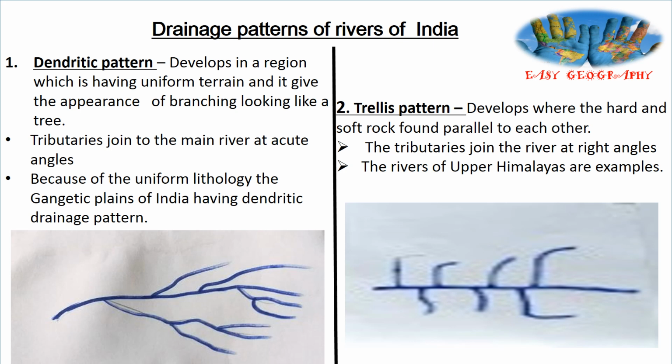Second one, the trellised pattern. Trellis pattern develops where hard and soft rock are found parallel to each other. That place is having a trellis drainage pattern, and the tributaries join the river at right angles. In India, the upper Himalayas have the trellised drainage pattern.